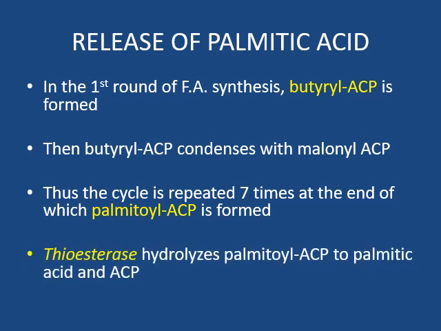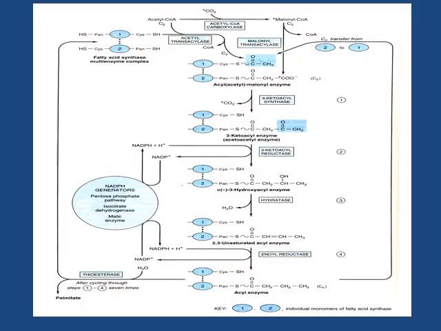Thioesterase enzyme hydrolyzes palmitoyl ACP to palmitic acid and ACP. This flowchart shows all the reactions of fatty acid synthesis, which starts from carboxylation of acetyl coenzyme A to form malonyl coenzyme A, followed by the reactions of the fatty acid synthase complex, which consists of 4 reactions. So this is one cycle, at the end of which butyryl ACP is formed. This one cycle is repeated 7 times, at the end of which palmitic acid is formed.